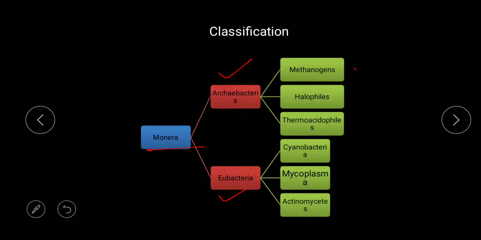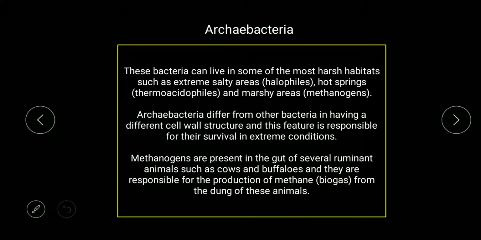In Archaebacteria, we will study three types of organisms, that is methanogens, halophiles and thermoacidophiles. But in case of Eubacteria, we will study cyanobacteria, mycoplasma and actinomycetes. Now remember that actinomycetes are a type of Eubacteria, but they are not in your syllabus, so we will not deal with them in detail. You will not study them, but you have to remember that actinomycetes are a part of Eubacteria. Now when we classify, first we start with Archaebacteria.